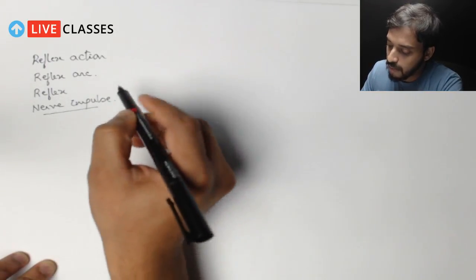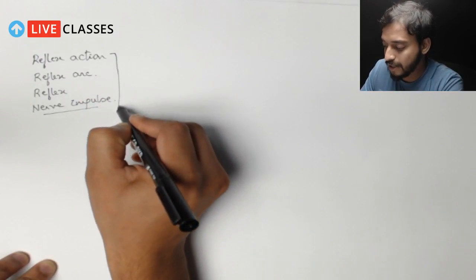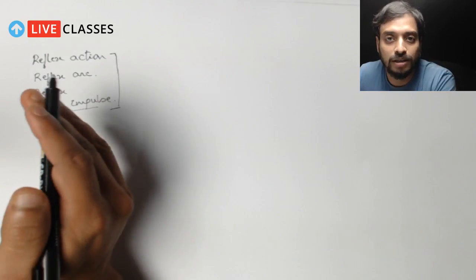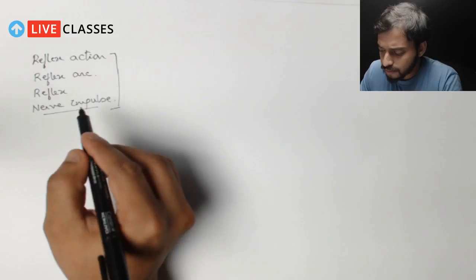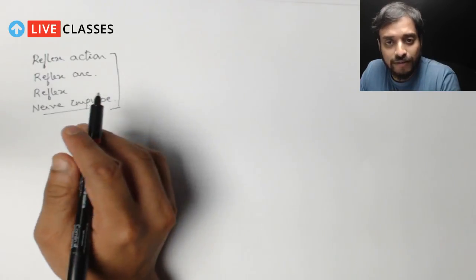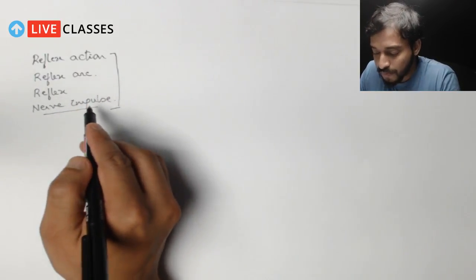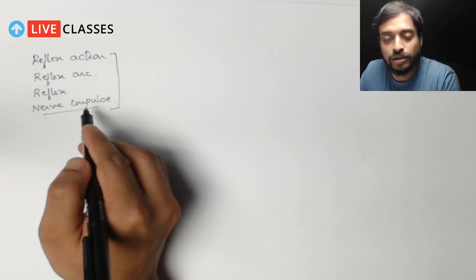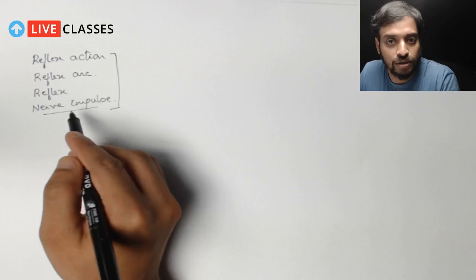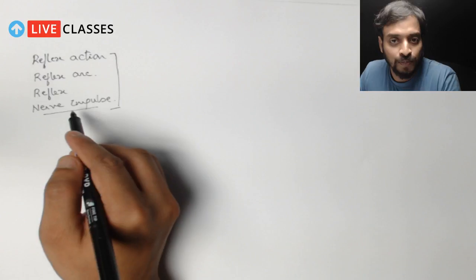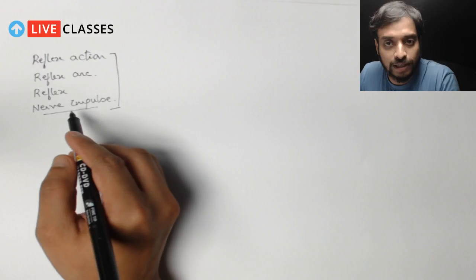This nerve impulse part and this reflex action part is one of the most interesting parts of the chapter, neural control and coordination, right? It is very important, it is very helpful for everyone, and it is actually one of the greatest creations of nature, I believe, because I'll try to justify how this is very important. So let's start with our discussion.